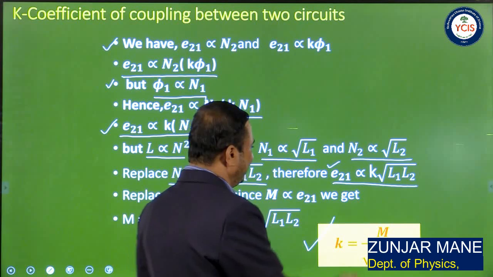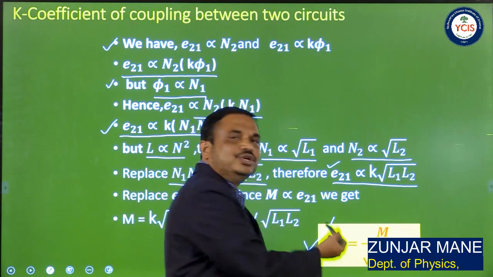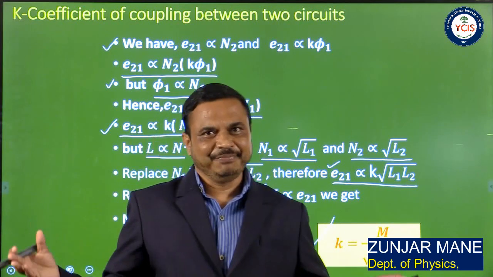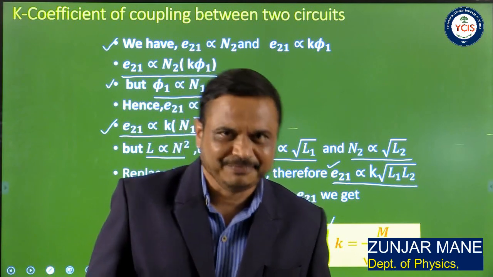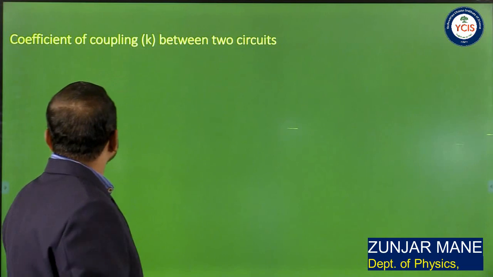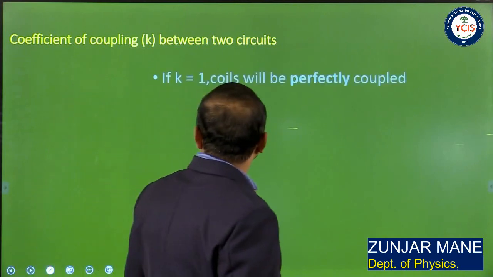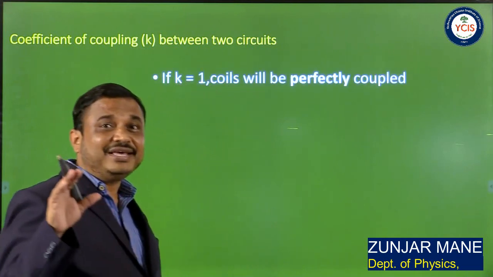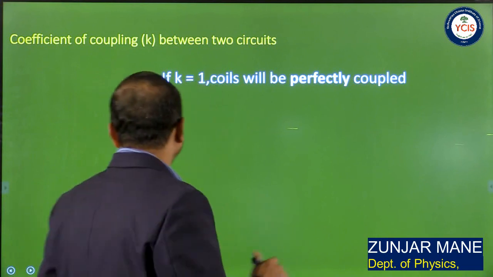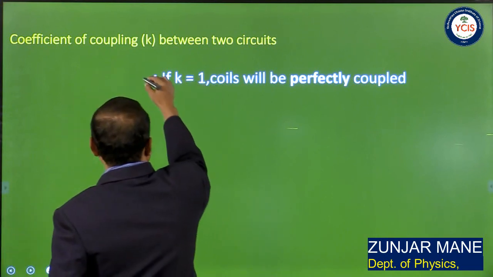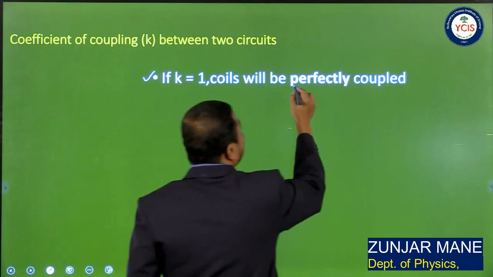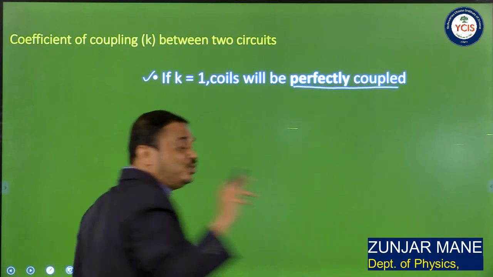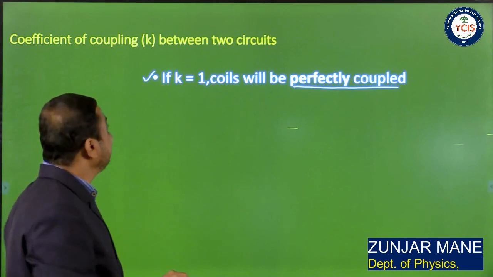You may be given the values of M, L1, L2, and you have to determine the value of K, and the value of K ranges from 0 to 1. So the coefficient of coupling K between the two circuits ranges from 0 to 1. If K is equal to 1, it may be asked as an MCQ. If K is equal to 1, then we can say that the two coils are perfectly coupled.